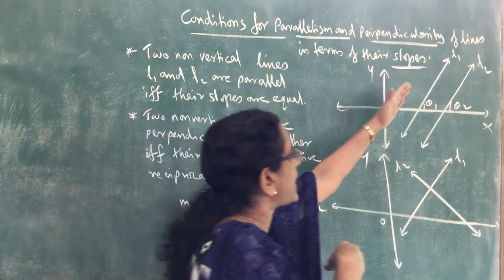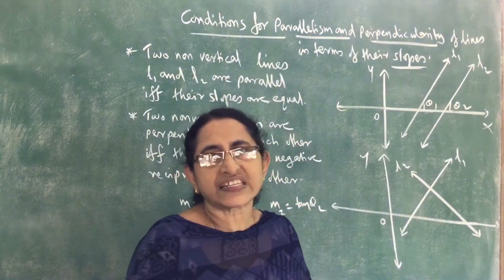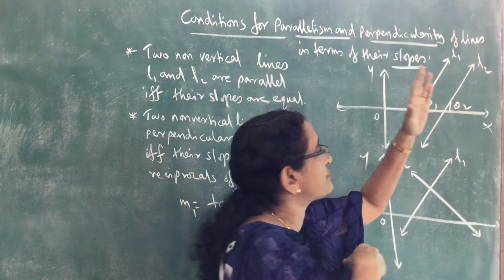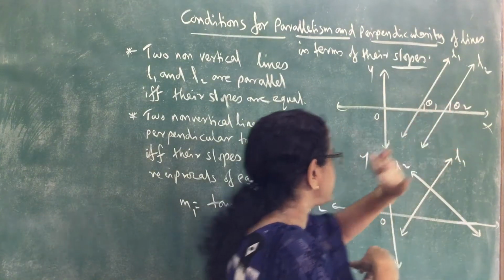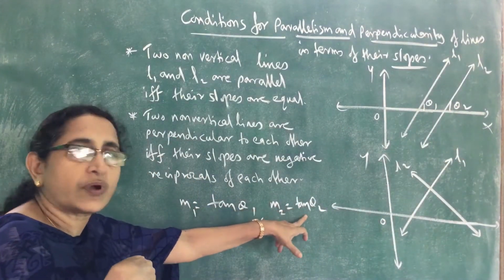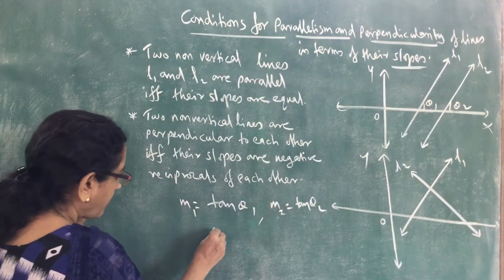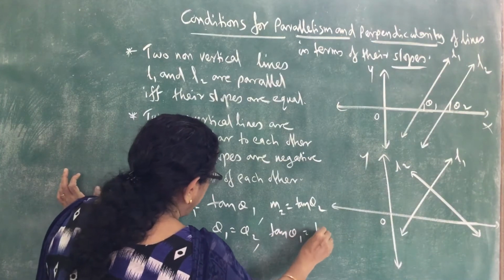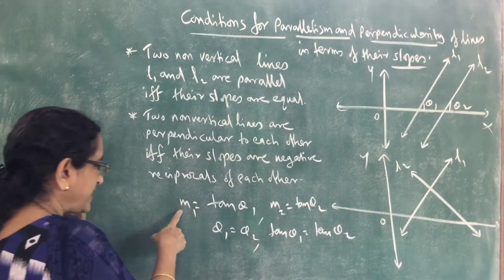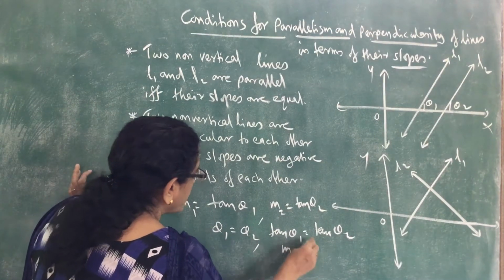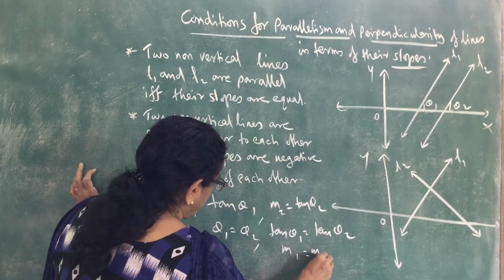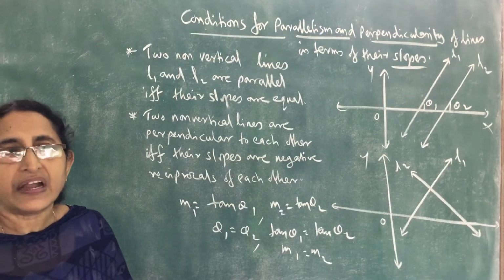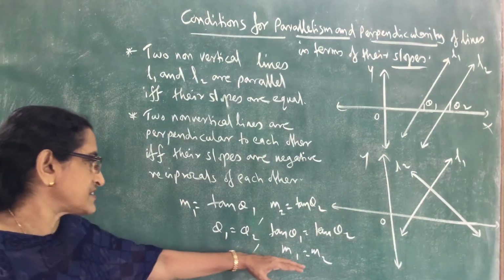And we know since the lines are parallel, theta 1 is equal to theta 2 because the corresponding angles are equal. So if theta 1 is equal to theta 2, tan theta 1 will be equal to tan theta 2. Therefore tan theta 1, the slope of first line M1, equals tan theta 2, the slope of second line M2. M1 equal to M2. So that is the condition for two lines to be parallel. If the two lines are parallel, then slopes will be equal.